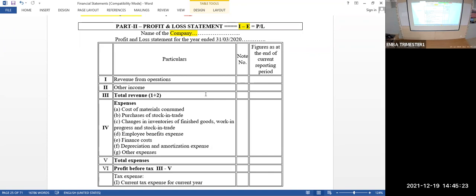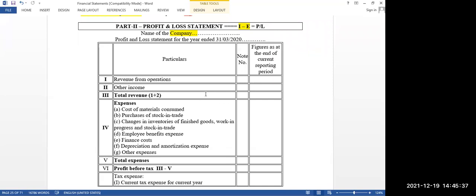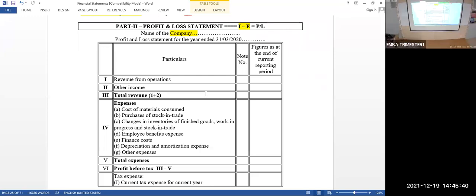Okay, right. So other income plus revenue from operation put together is called total revenue. From this, you are going to minus the expenses, but expenses are going to be categorized by the Companies Act in the names A, B, C, D, E, F, and G. What is A? Cost of materials consumed.